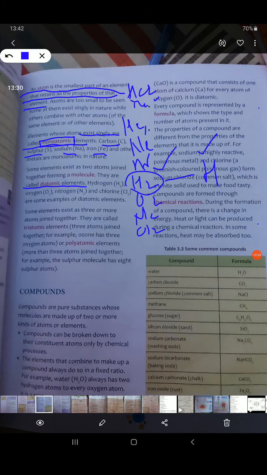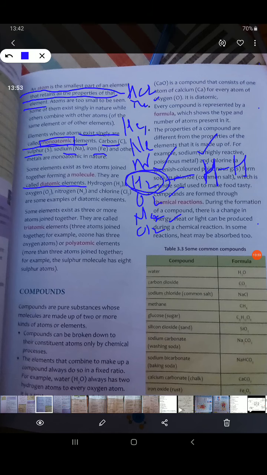Because in nature, you don't get hydrogen in the form of H. It is reactive, it will react with another atom of hydrogen, and in nature it exists in diatomic form, that is H2. Same with O2, Cl2, and N2, nitrogen. So all these are diatomic elements.